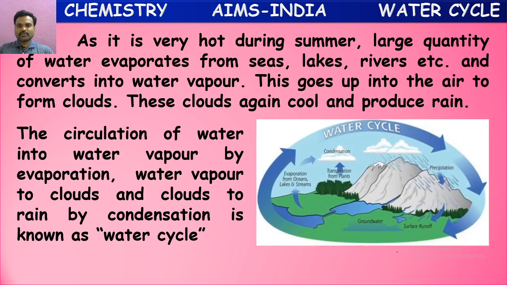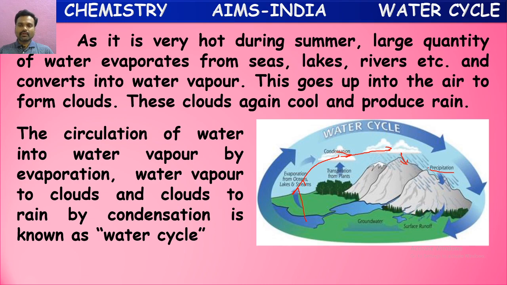See here, it is shown pictorially. First, water from the water body is evaporated and converts into clouds. These clouds, on condensation, cause rains. This formation of rains by heavy condensation is called precipitation.